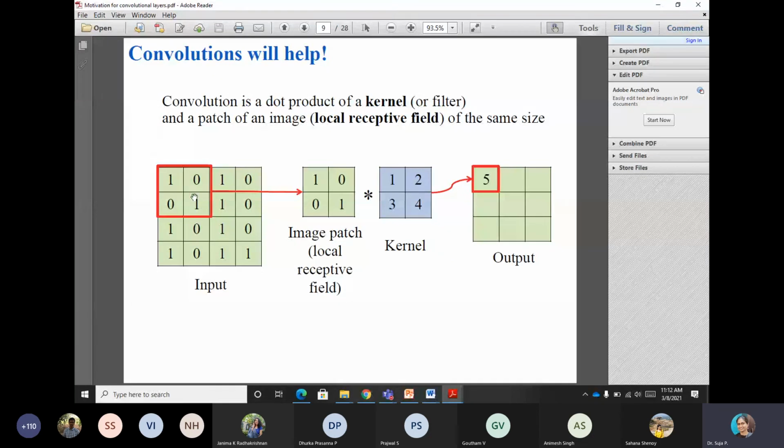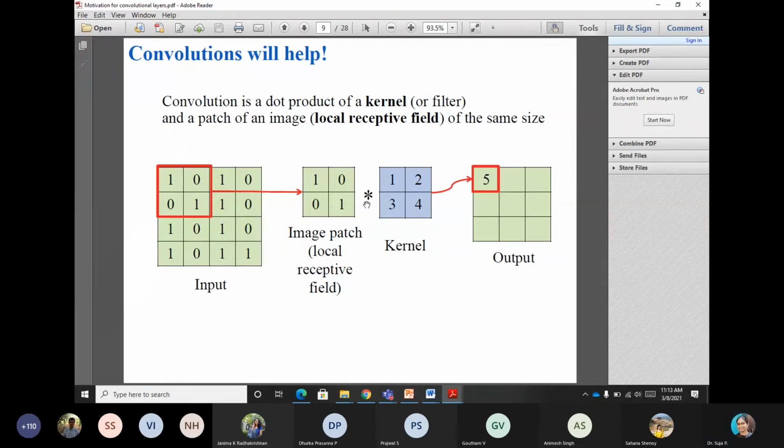That means some intensity values are there which are receptive to perform any filtering operations or kernel operations. It can be a 3x3 window or a 2x2, whatever size we take. Note that this star is not just multiplication. The star symbol in the image processing domain refers to a convolution operation and not multiplication.